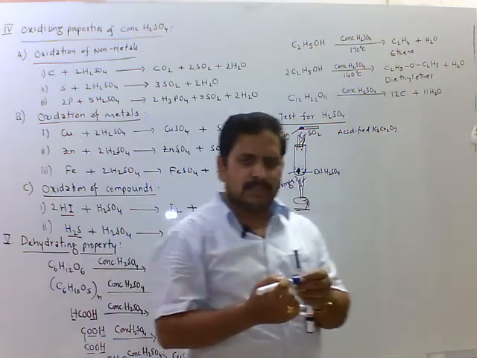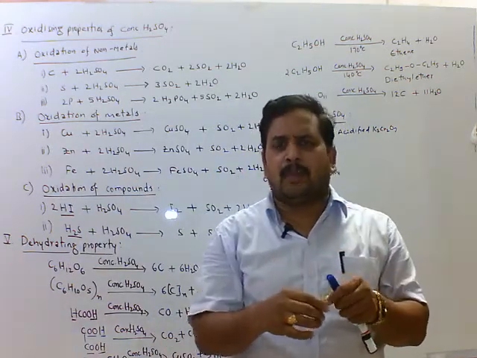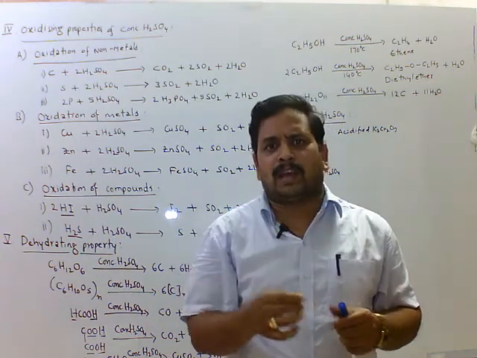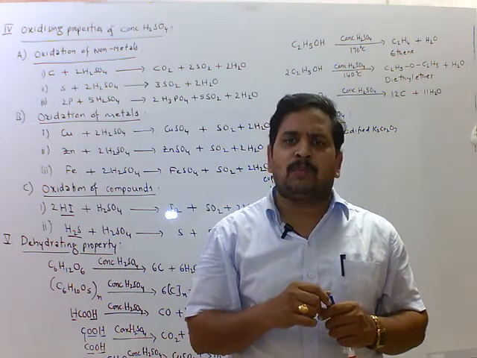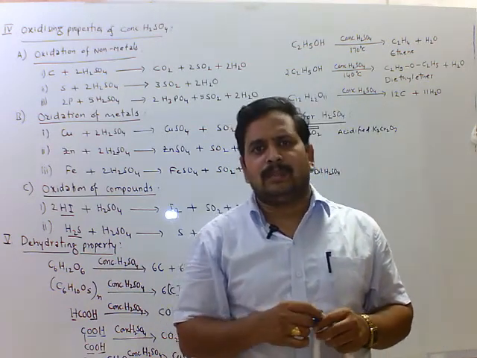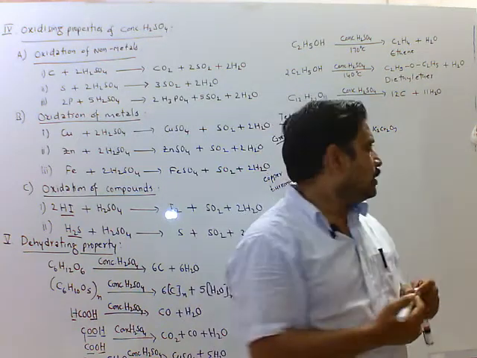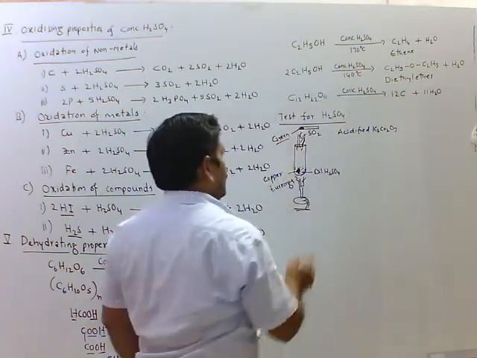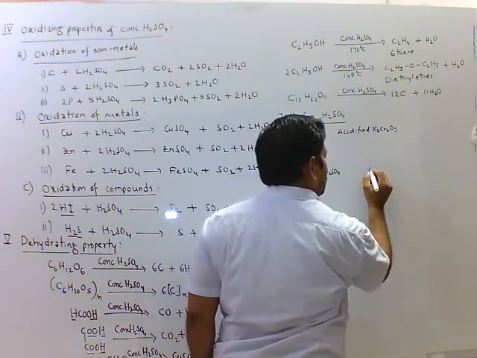That gas converts acidified potassium dichromate paper into green, that is Cr2(SO4)3. So this is first test, and also second test is